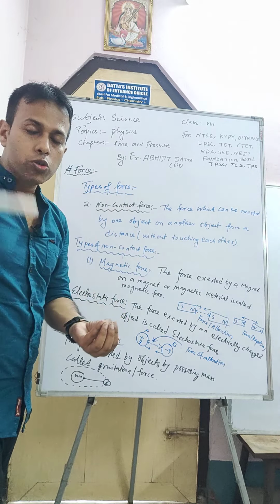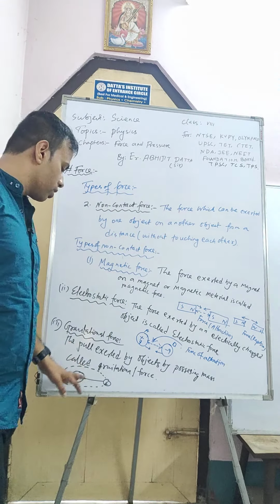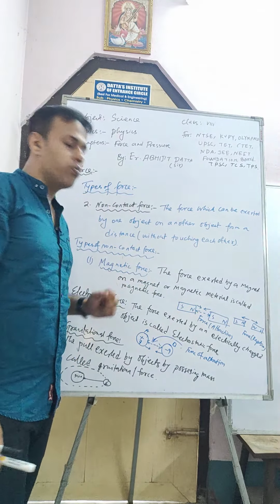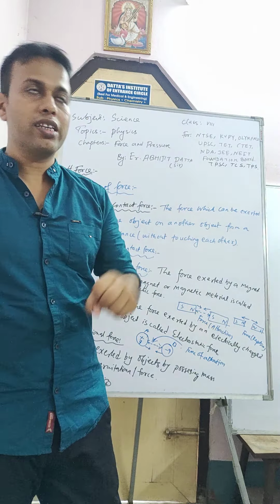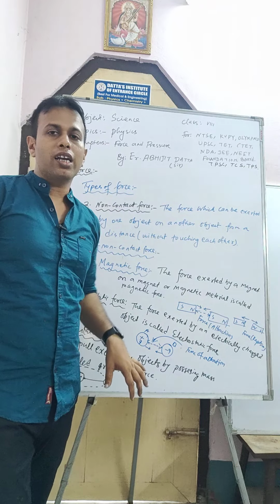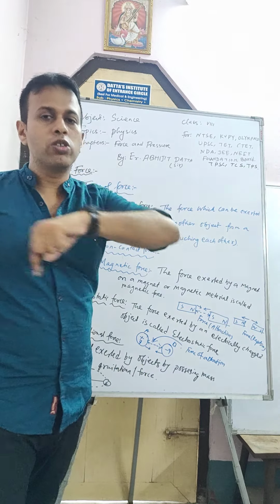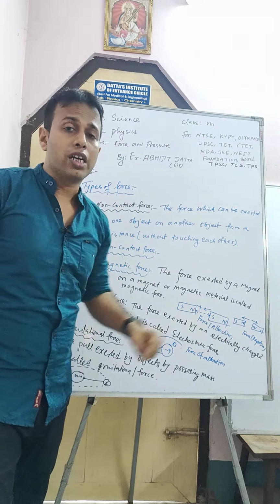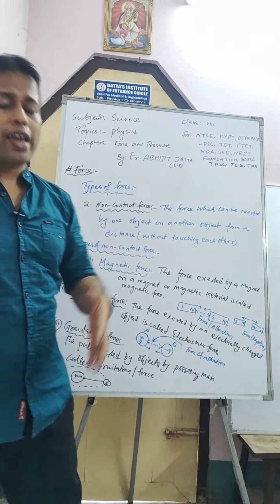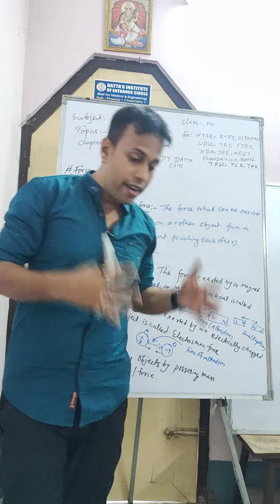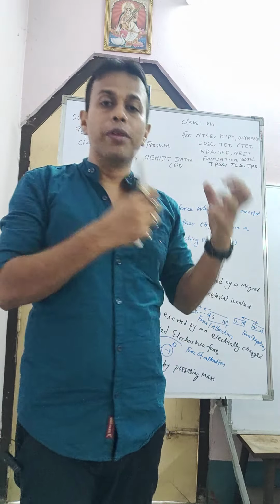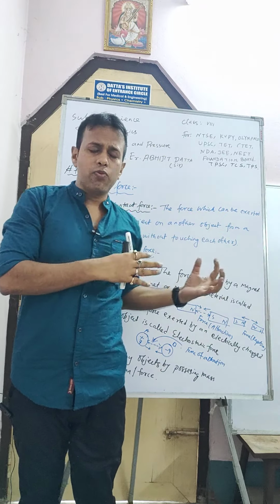Due to this gravitational pull, our solar system exists. If gravitational pull is not there, our Earth will not rotate around the Sun, and the Moon will not rotate around the Earth, and even I am still here on the floor because of gravity or gravitational force.